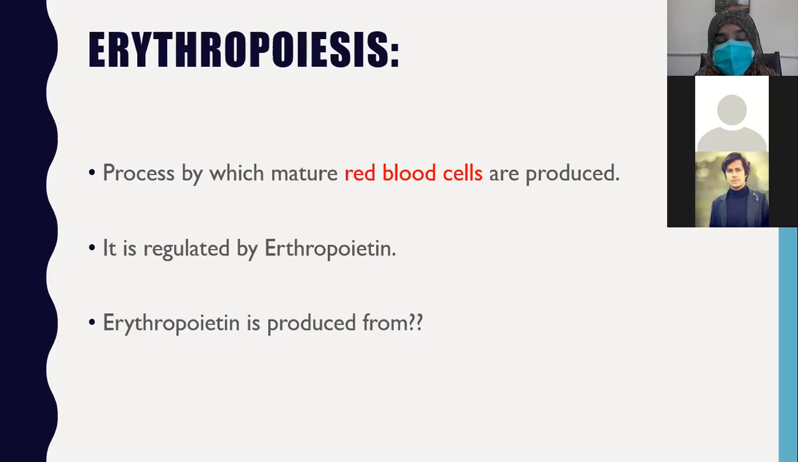So if a patient has any renal disease, what would happen? There will be low production of erythropoietin from the kidneys. As the kidneys are not functioning, erythropoietin will not be produced, and when the erythropoietin is not produced, red blood cell production will also be affected.